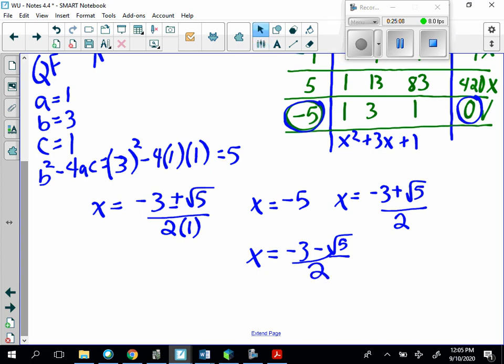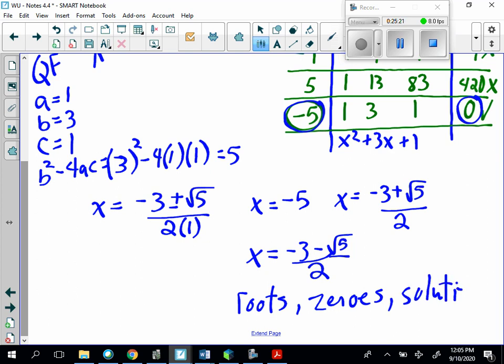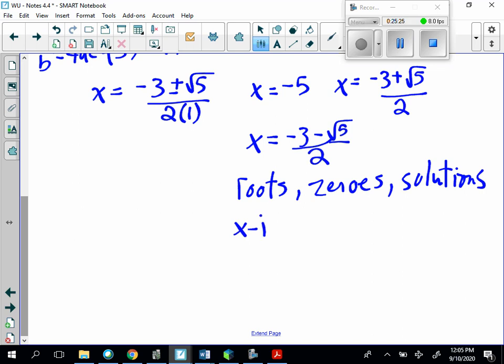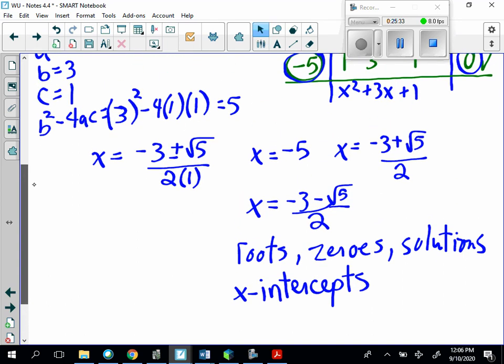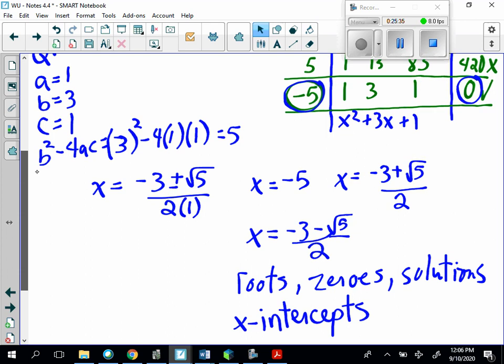I've just found all the roots. You can call them the roots, zeros, solutions, or the x-intercepts. So you have all those different names you can use.